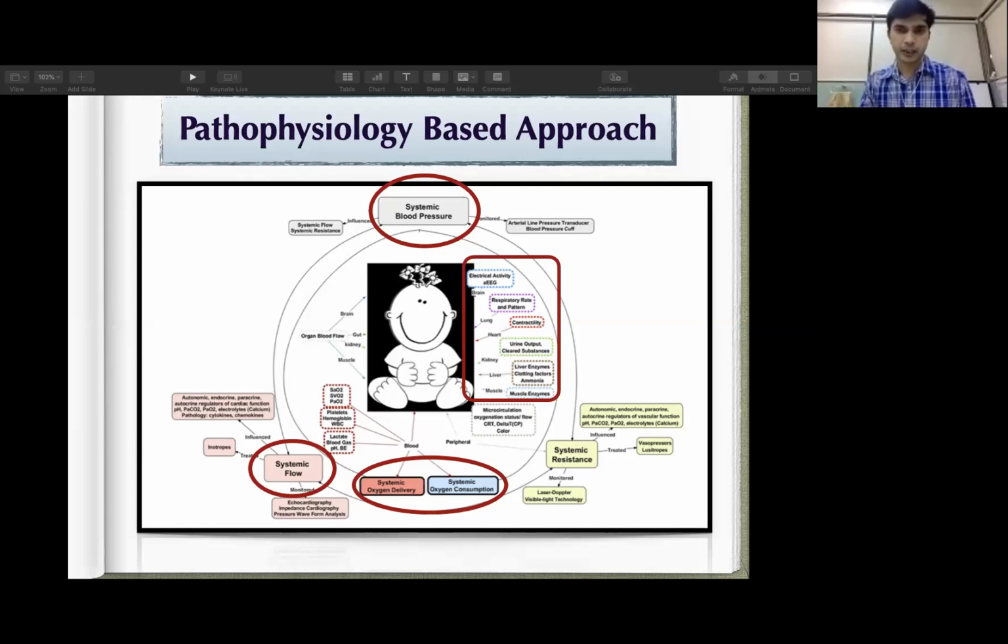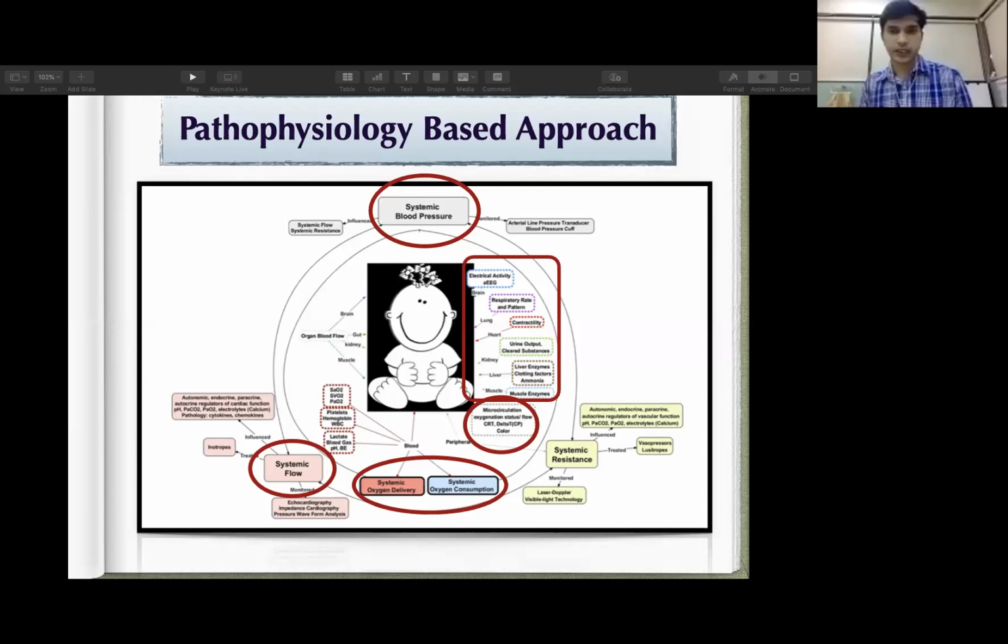Again, some clinical indicators of the baby's organ functional status, how the baby's different organs are functioning. Like with the use of amplitude EEG, we can have some objective parameter that gives an idea about brain dysfunction, how the lungs are behaving, that gives an idea about your respiratory physiology, cardiac activity, the function of kidney, liver, muscles. So how the organs are functioning can be picked up by different modalities, different indicators, clinical as well as laboratory as well as other things.